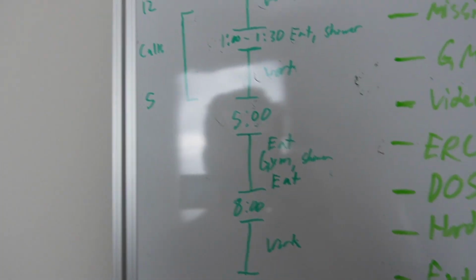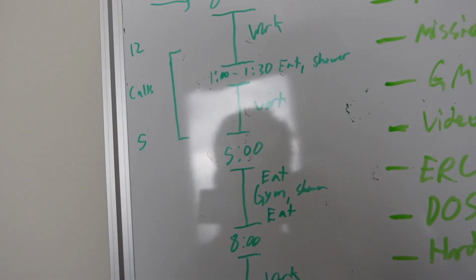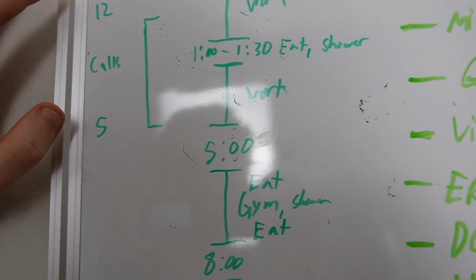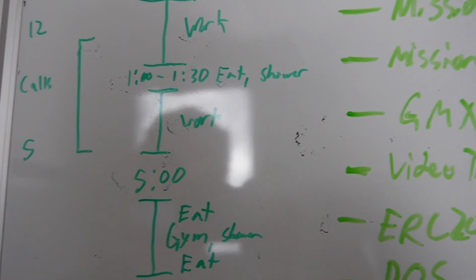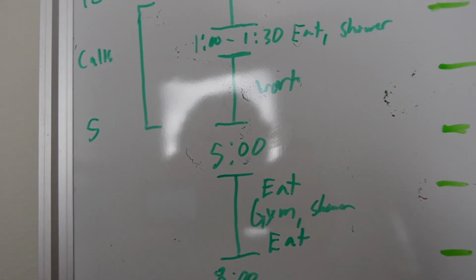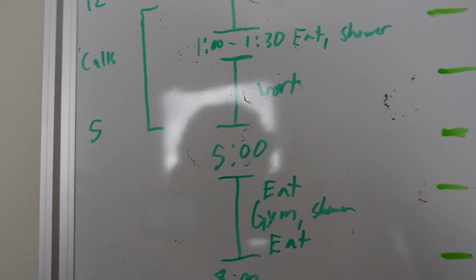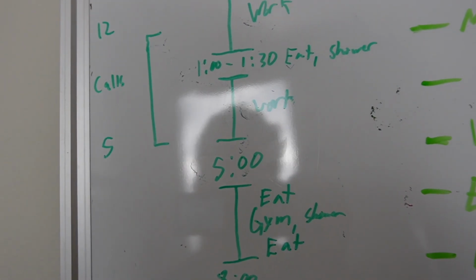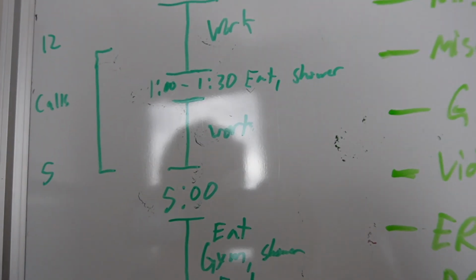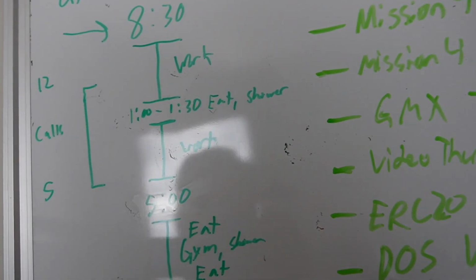And let's see, here on this outdated schedule, we've got 12 to 5 bucketed for calls. That's mostly actually true. And we've got 1 to 3 eat, shower. So yeah, that's actually pretty on point. I'd say around 1 in the afternoon, I'll go ahead and eat my first meal, and we'll see how I do my meals in just a second.